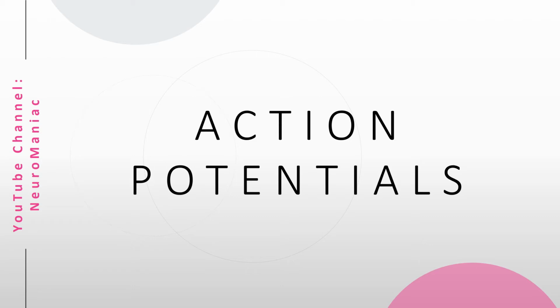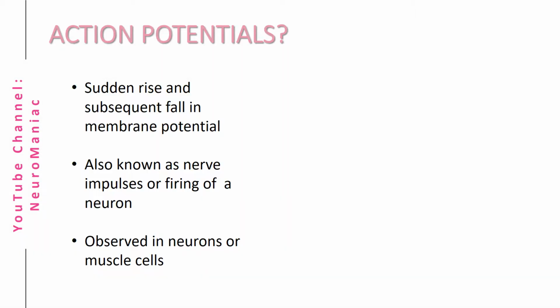Today I'm going to discuss the process of an action potential. An action potential is the process of conveying an electrical signal across a neuron or muscle cell. It is characterized by a sudden rise and subsequent fall in membrane potential.